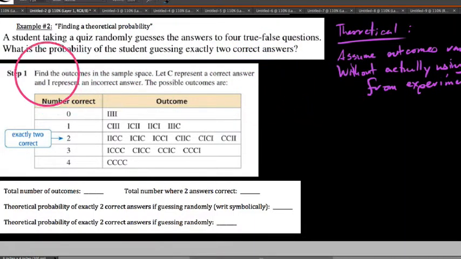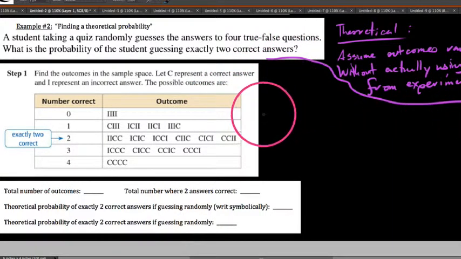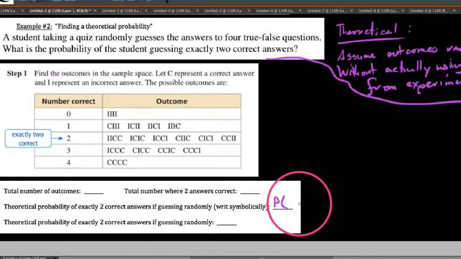If we were doing this for real, first of all we're going to indicate the probability by writing it out symbolically. It says the theoretical probability of exactly 2 correct answers if guessing randomly, written symbolically. We write probabilities using this P parentheses notation, so I'm going to write 2 correct.